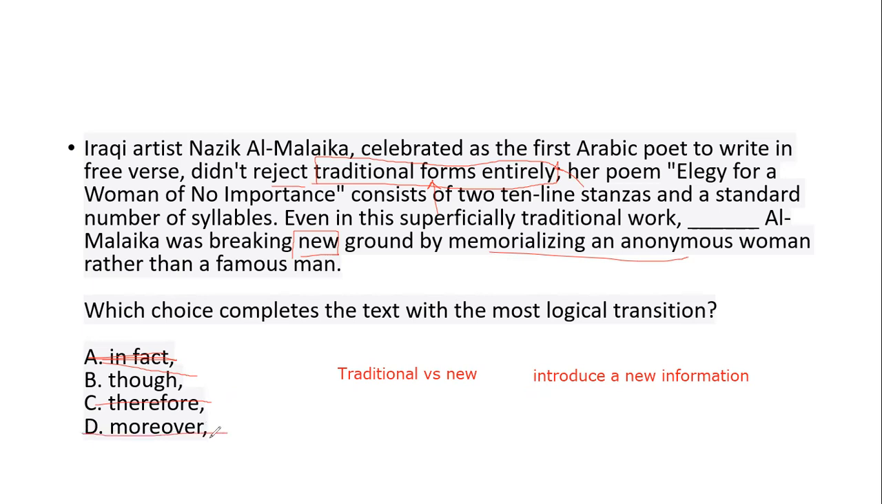"Moreover" is an add-on. You would use it to add a new point, new information to strengthen or reinforce the previous point. But there is no new point being added here. We are still talking about her work that has traditional forms as well as something new in it. So, pretty contrasting, right? It clearly points towards "though." So let's read it. She didn't reject traditional forms entirely. Her poem Elegy for Women of No Importance consists of two 10-line stanzas and a standard number of syllables.